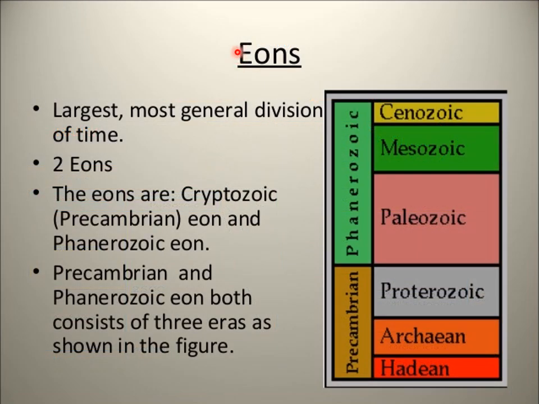Now talking about eons. Eon is the largest unit and most general division of time. The eons are the Cryptozoic, that is the Precambrian eon, and the Phanerozoic. As I said, Precambrian and Phanerozoic are the two major eons, the largest units, and they are again divided into eras. Precambrian and Phanerozoic eons both consist of three eras as shown in the figure. That is, Phanerozoic consists of Paleozoic, Mesozoic, Cenozoic, whereas Precambrian includes Hadean, Archean, and Proterozoic.